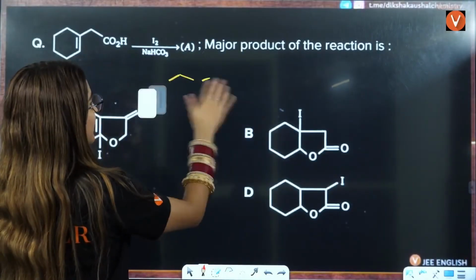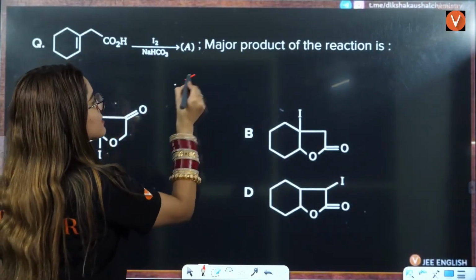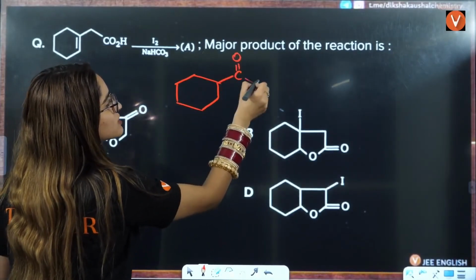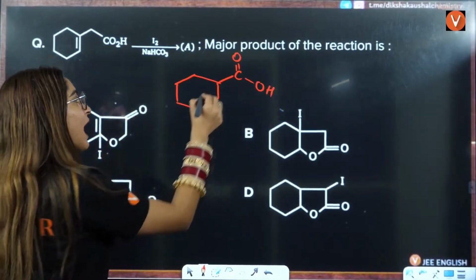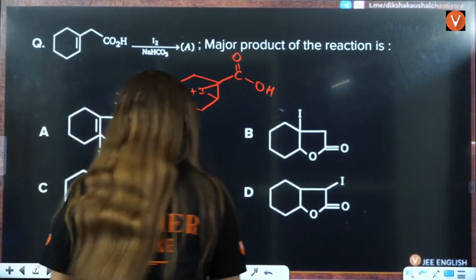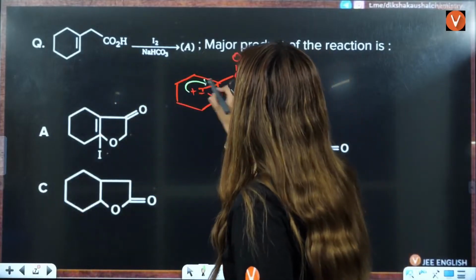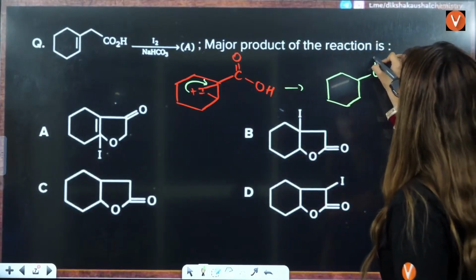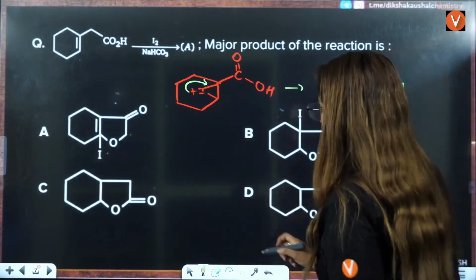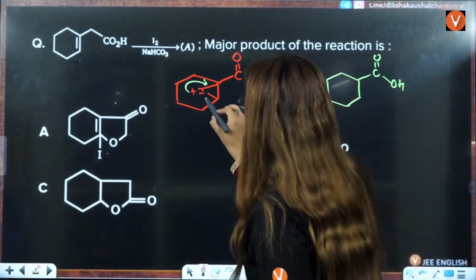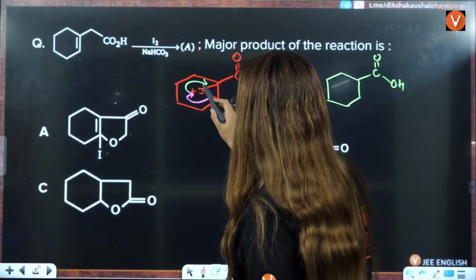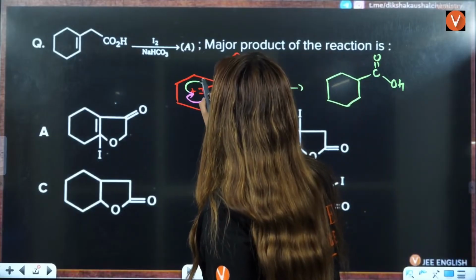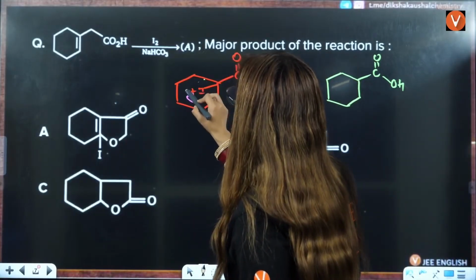Oh, ma'am, you should not try these stunts. Chal, no worries. I'll do it again. I will not give up. So this is C double bond O. This is OH here. We have I over here, that is positive. Now what will happen? These electrons will jump here, and hence you will have this ring here. And this is C double bond O, this is OH, because electrons, not from here, but from here, I was about to draw. From here, the electrons will jump. Not from here. Wait a minute. Let me just erase that.